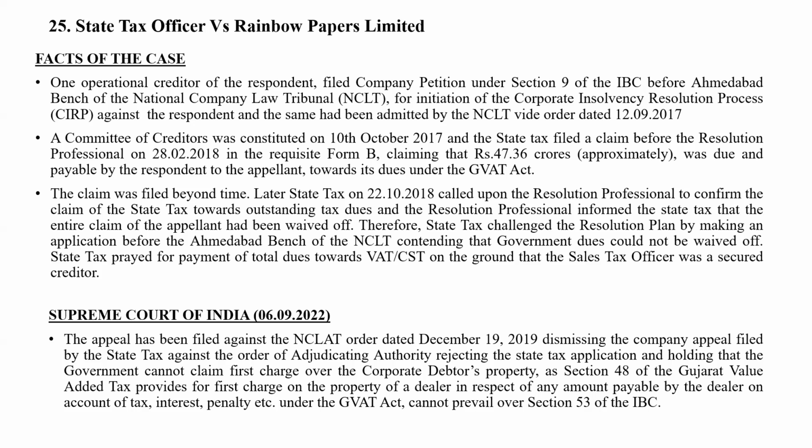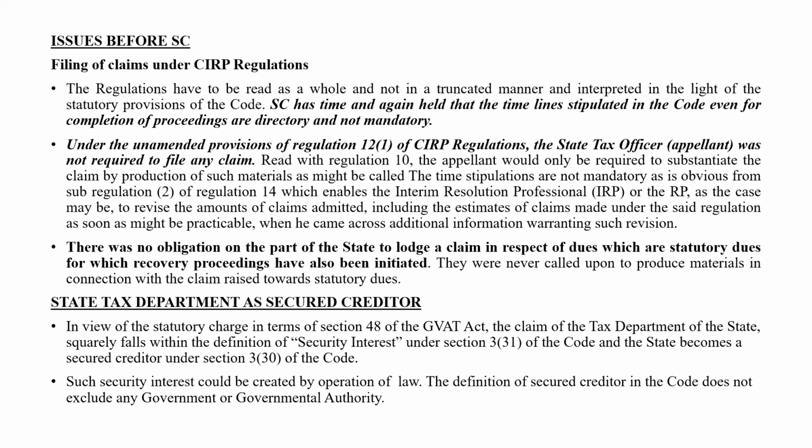In case a person is registered under the Gujarat VAT Act and he has VAT dues which he does not pay, the Gujarat VAT authorities have a charge on the security of the assets of that person who has not paid the VAT dues. And this is written in the Gujarat VAT Act. So it says that Gujarat VAT authorities become a secured creditor. And it said that the creation of security interest could be by virtue of law also.